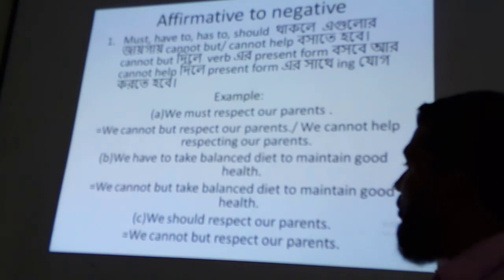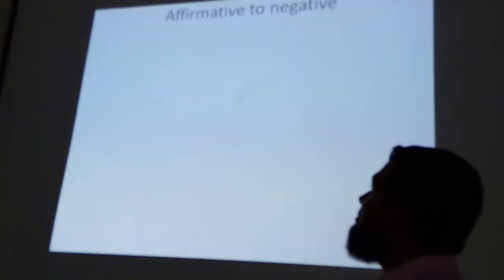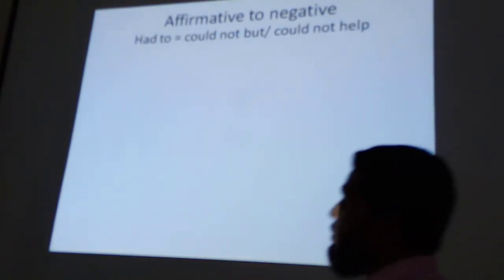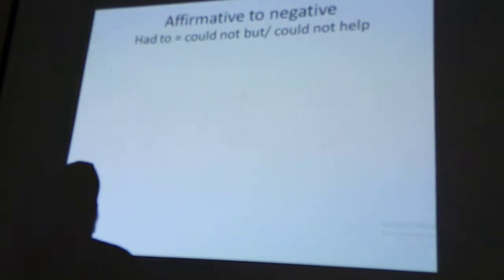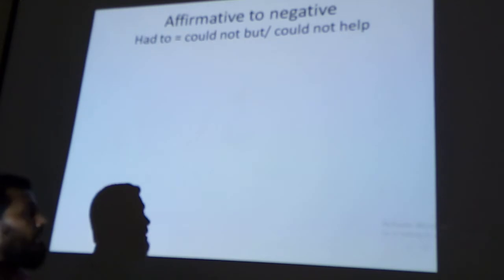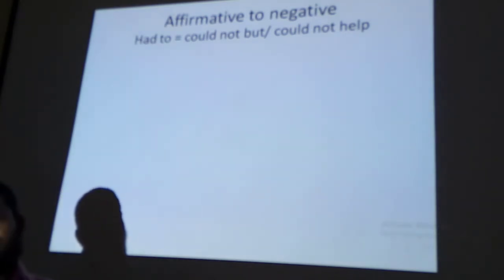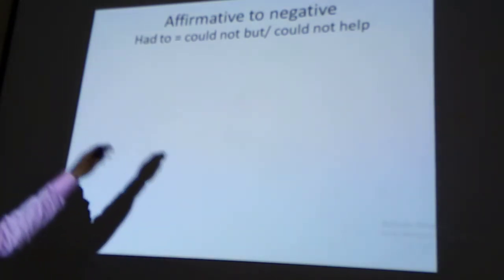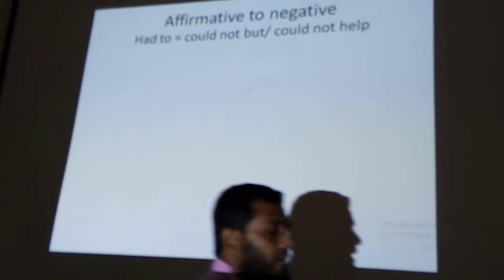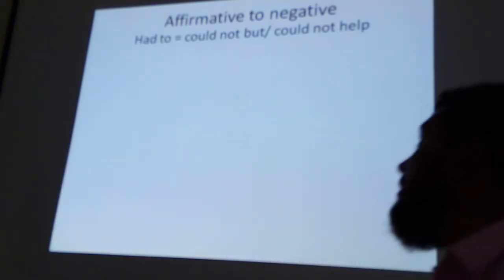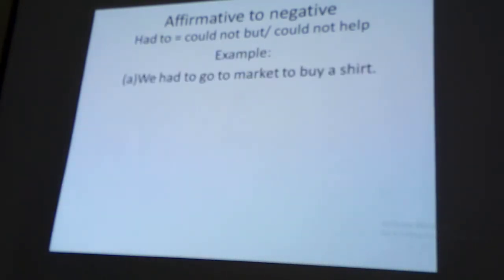Now we are going to another rule. Have to. If you see there is have to in your sentence, and if you are asked to change the sentence, you will have to write could not but or could not help. As have is a past form, we will have to use could not but or could not help. Look, I have given an example.